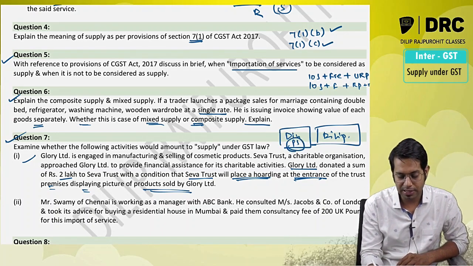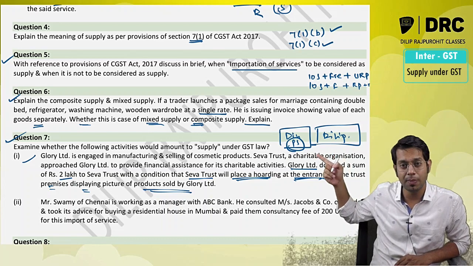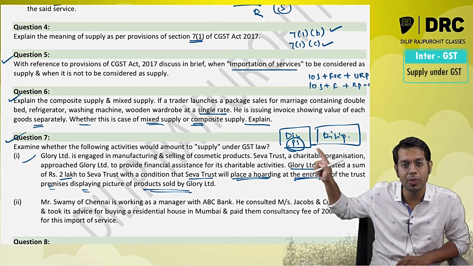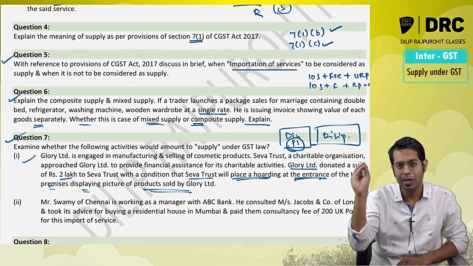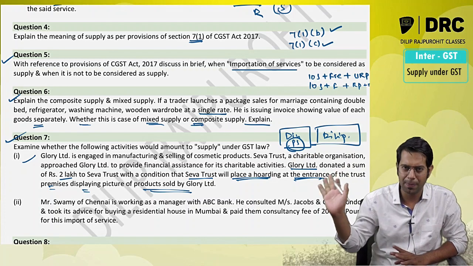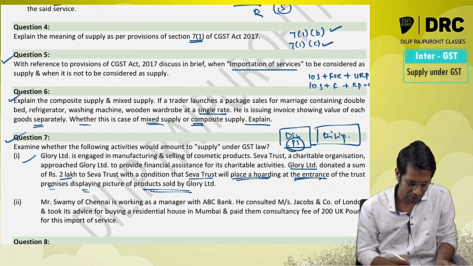But if they write thank you Mr. Dilip of Priya Sadis, then it is indirectly promoting my business, it is giving publicity to my business. In such case, if it is giving publicity to my business, then it will be treated as supply. The donation which is given to them, if it is giving publicity to my business, supply. Not giving any publicity to my business, not a supply.